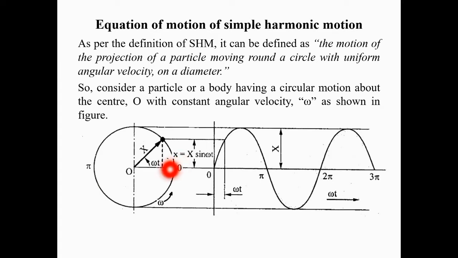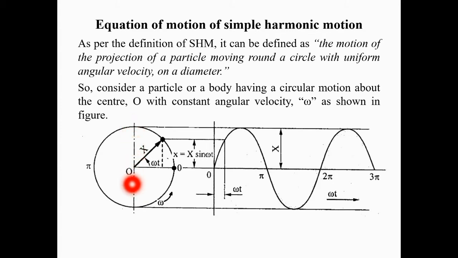Now during time t seconds it advances from this position to this position. We can study the motion of a projection of the particle on the horizontal diameter or on the vertical diameter. The motion of the projection of the particle would be simple harmonic motion. Here the particle is having circular motion with constant angular velocity omega, but the motion of the projection of the particle, say on the vertical diameter, would be like this.